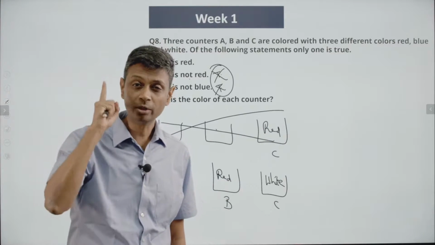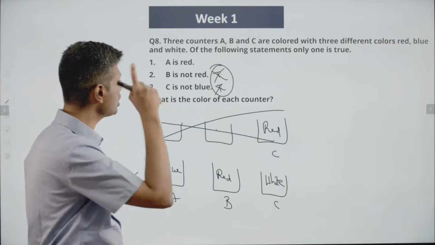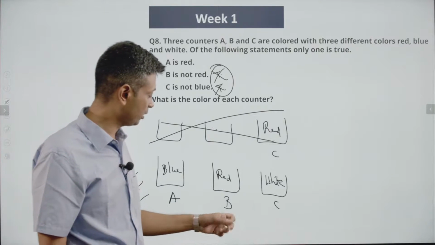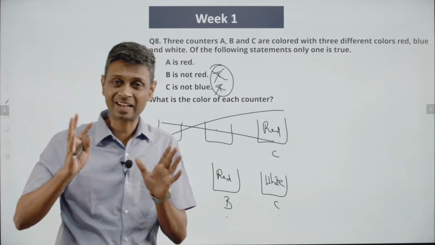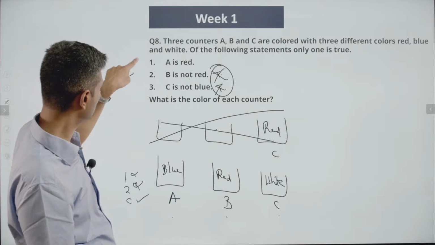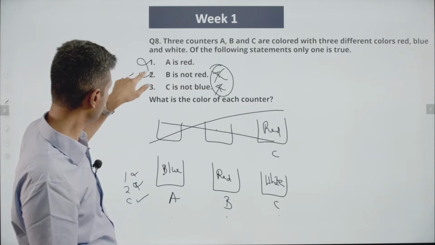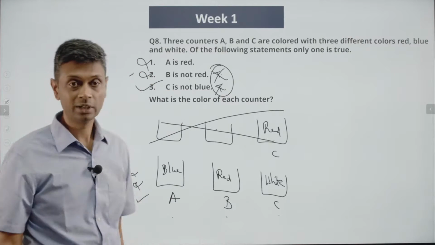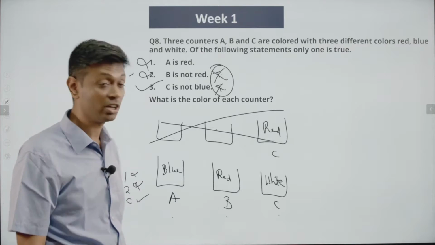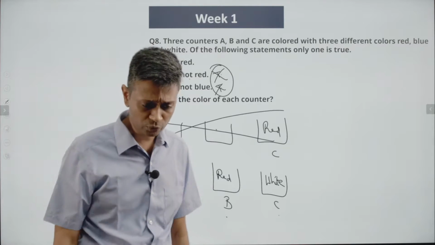There is only one possible combination where only one of the three is true, which is the combination where A is blue, B is red, C is white. Under that particular combination alone, we'll have a scenario where the first one is false, second one is false, third one alone is true. Nothing else is possible. So what is the color of each counter? A is blue, B is red, C is white. That works. Wonderful, wonderful session.